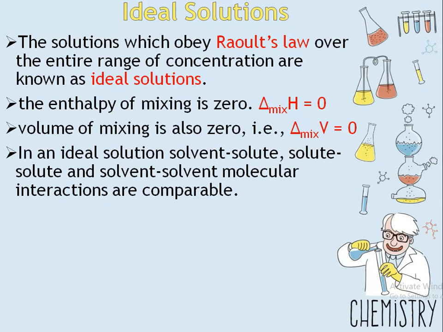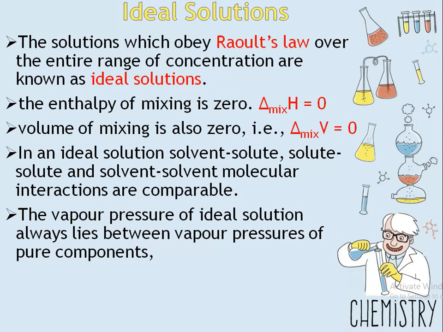If the intermolecular attractive forces between solvent-solvent and solute-solute are nearly equal to those between solvent-solute, this leads to the formation of an ideal solution. In short, when solvent-solute, solute-solute and solvent-solvent molecular interactions are comparable or nearly the same, this forms an ideal solution.